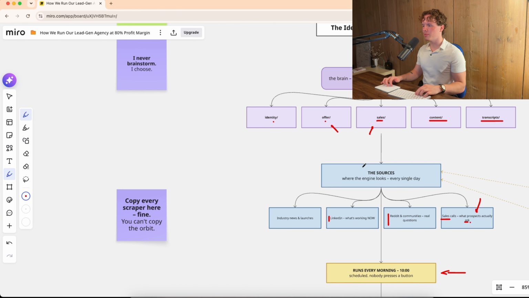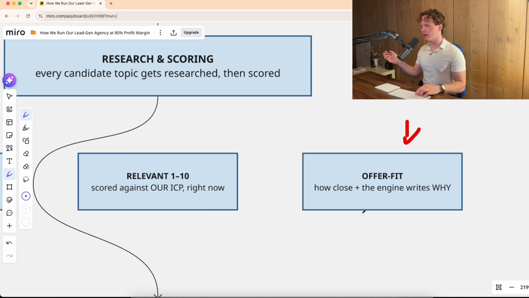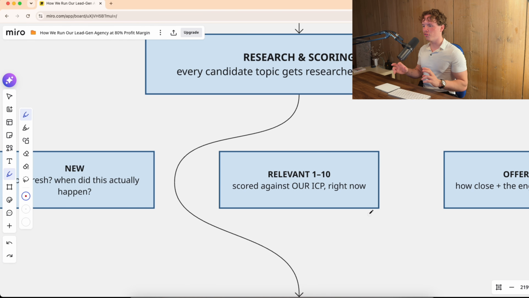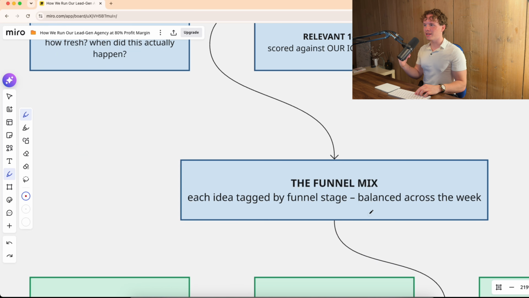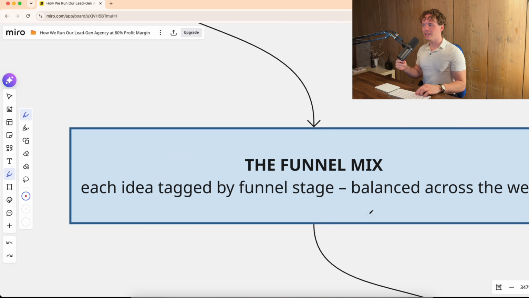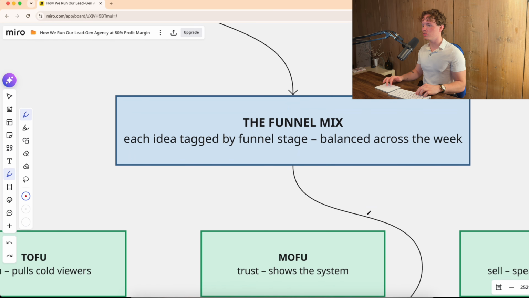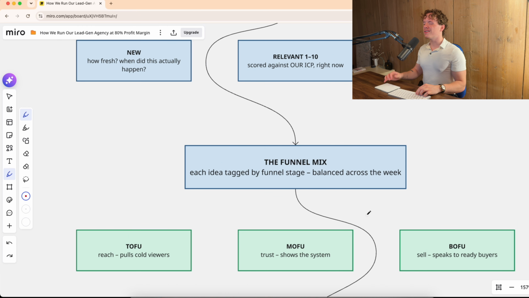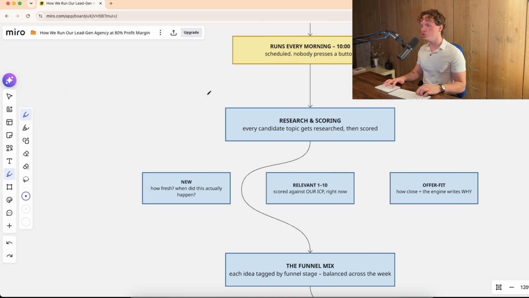Which is something that we talked about before. Why is this expertise that I have, plus a topic that I can now talk about, how does this even bound into the offer? So we then eventually get the foot in the door to then eventually also pitch them, have a CTA where the thing that they've just spent 20 minutes on watching, we can now use their interest and that pull to just make sure that we pull them onto our calendar, that they book a call and that we can close them. And from there are more scoring criteria that we need to take a look at to also use all of this and turn it into a strategy.